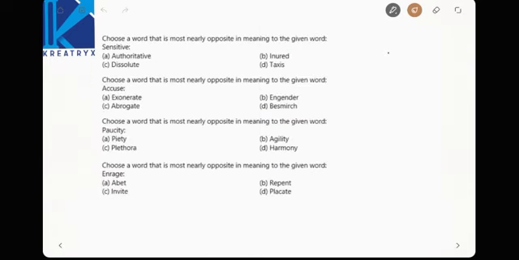Right, now choose the word which is nearly opposite to the meaning in the given word. Sensitive. Sensitive, see here, sensitive means being calm, cool and soft. Now the exact opposite meaning among authoritative, dissolute, taxis and inured.